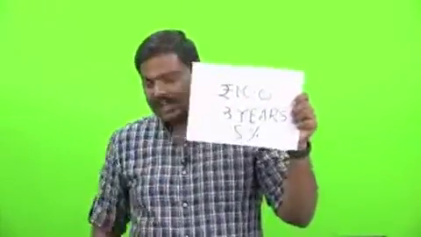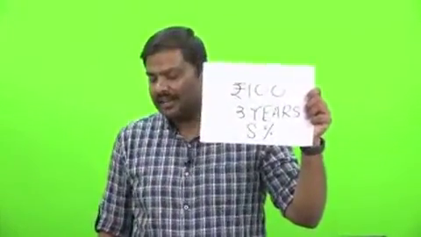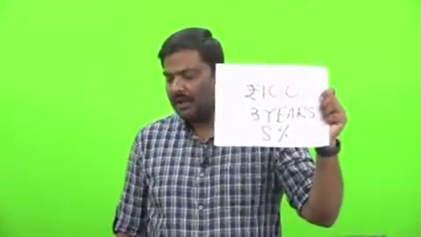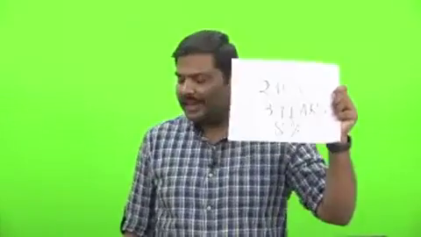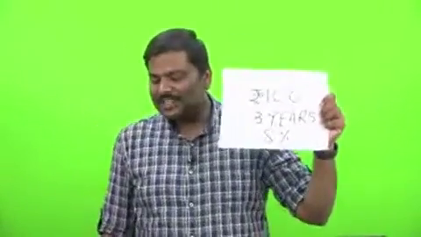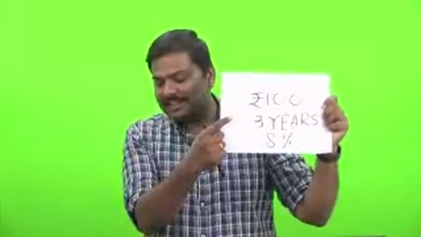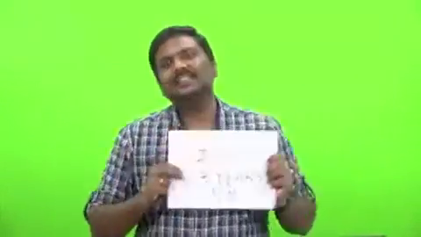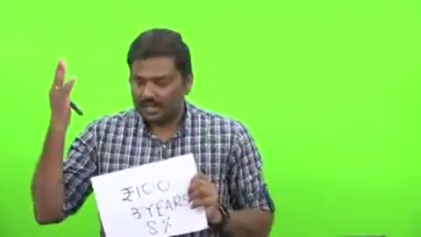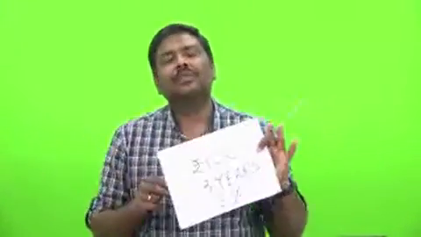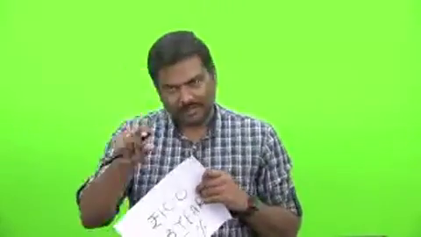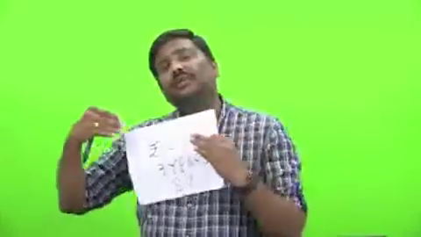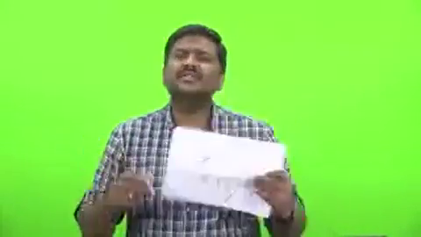Now tell me, the one that I'm holding in my hand, is it a treasury bill or a dated security? All of you will agree it is a dated security. Anybody who says it's a treasury bill, sir? Because the time period, that is a maturity period, is given here, right? 3 years maturity period is given. So it's a dated security or government bond. Why do we call it as a government bond? Simple. Whenever you use the term bond, remember this, the maturity period is more than 1 year. Right, sir? What if the maturity period is less than 1 year? We'll simply call this as treasury bill.